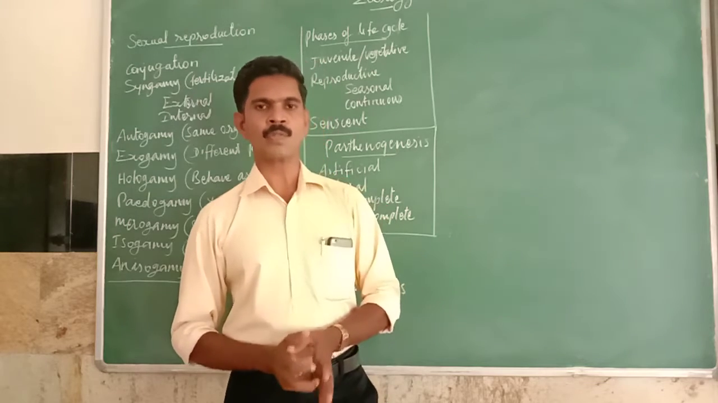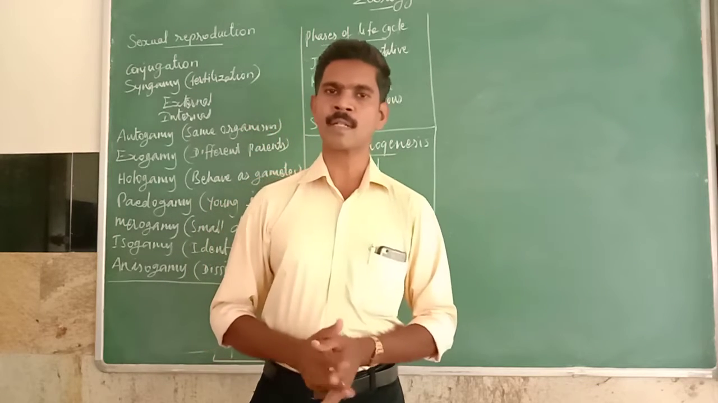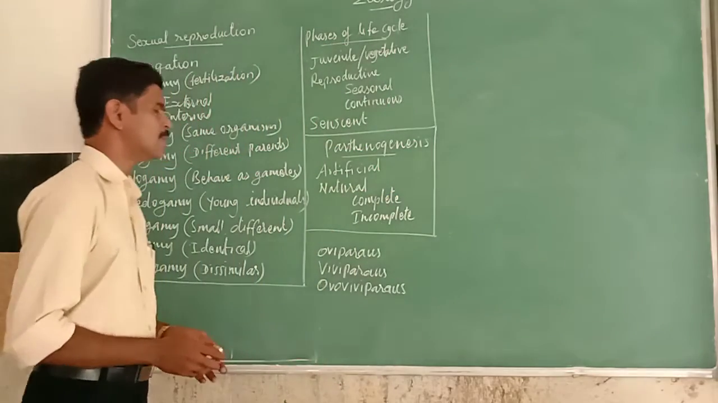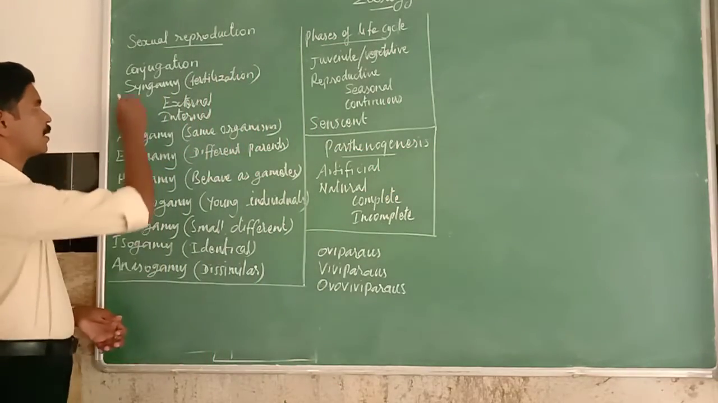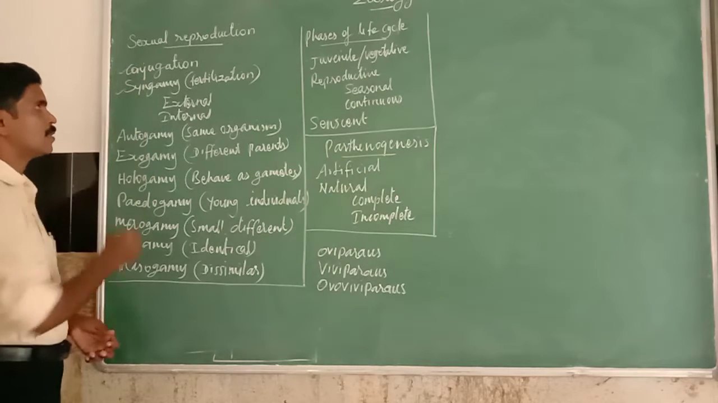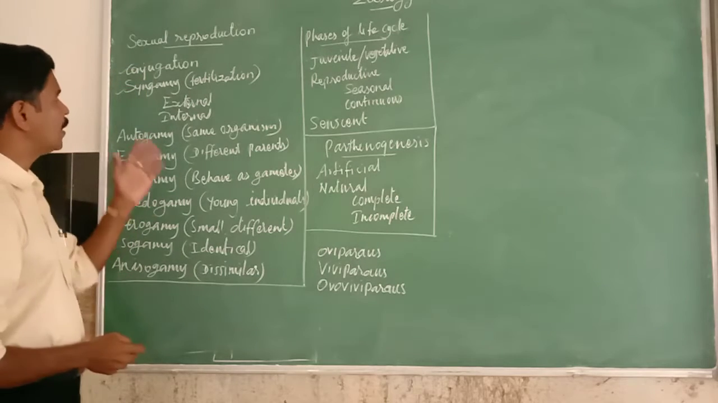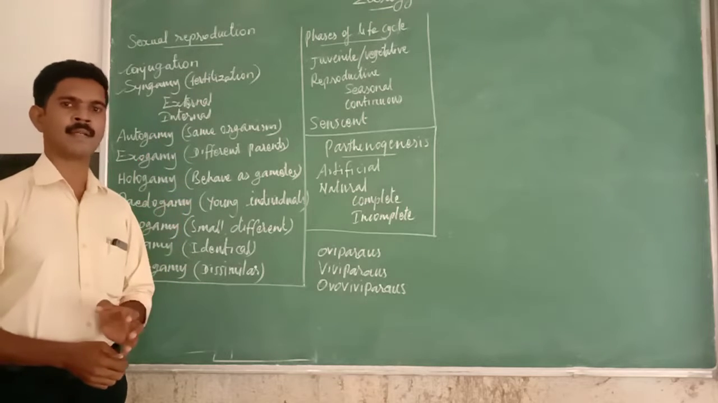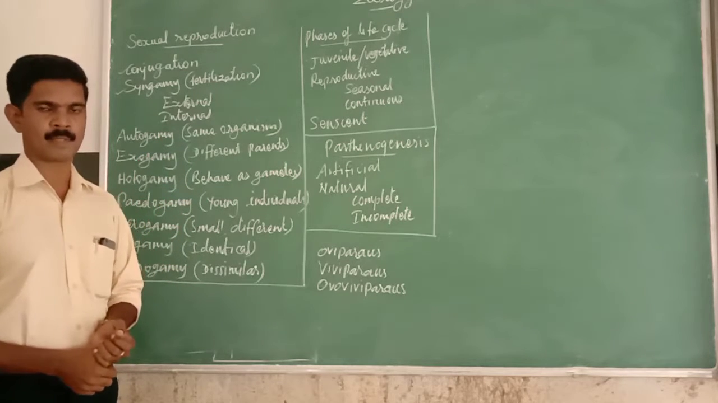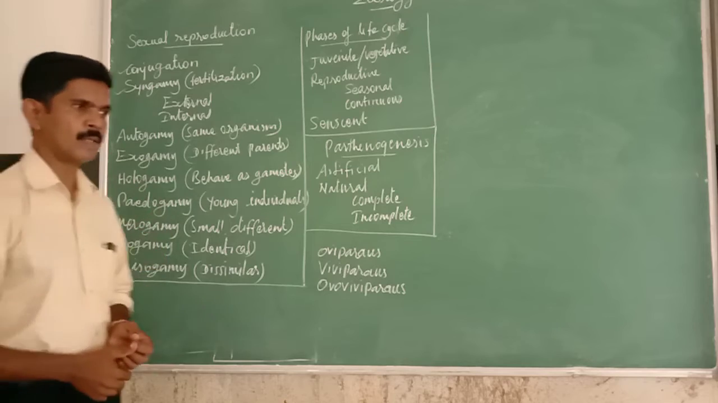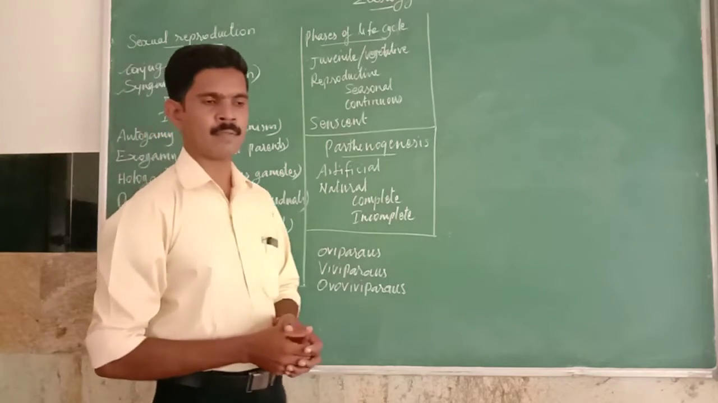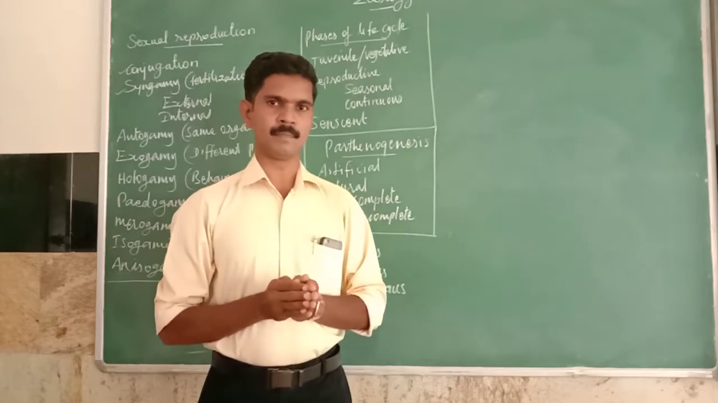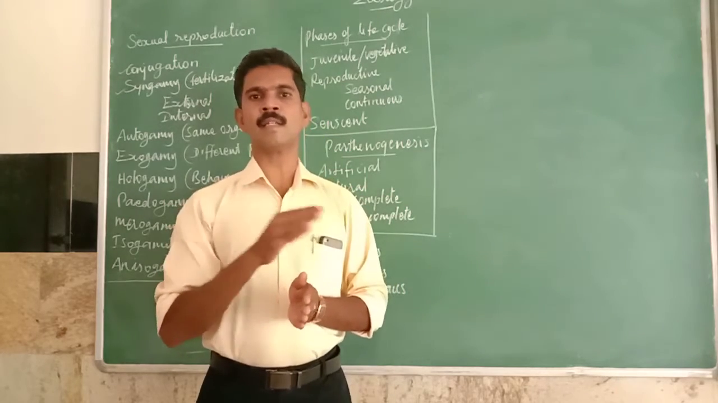Today we are going to study different types of sexual reproduction. Sexual reproduction is classified into two major categories: one is conjugation and the second is syngamy. You can see conjugation in some simple organisms like bacteria. In conjugation, two cells or organisms come close and exchange their nucleic material.